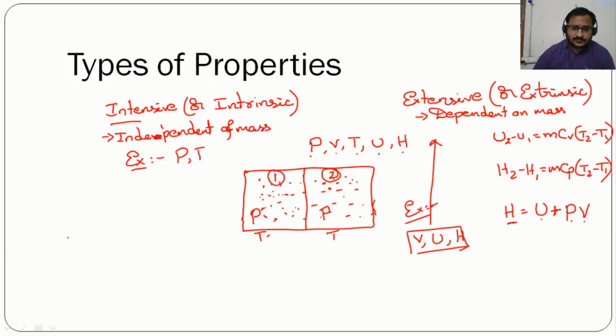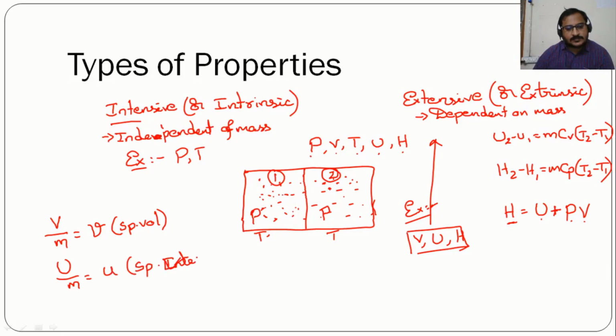Now, any extensive property divided by mass will give us an intensive property. For example, if you take volume by mass, so this volume by mass is specific volume, which is denoted by small v. This is specific volume. Internal energy by mass, this is small u, which is called specific internal energy. And enthalpy by mass, this is small h, we call it as specific enthalpy.